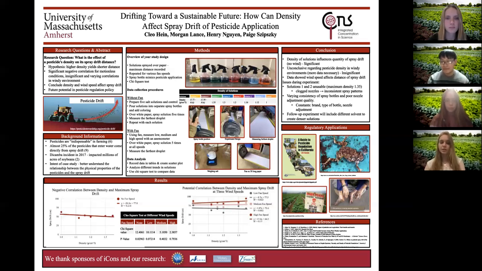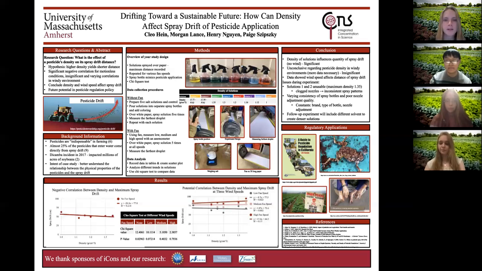Current research on spray drift looks to maximize droplet size because larger droplets have a greater downward velocity and are less likely to evaporate. But studies only indicate density as a factor without an explanation of the mechanisms why. So with our controlled experiment, we hope to shine light on the relationship between density and spray drift distance.